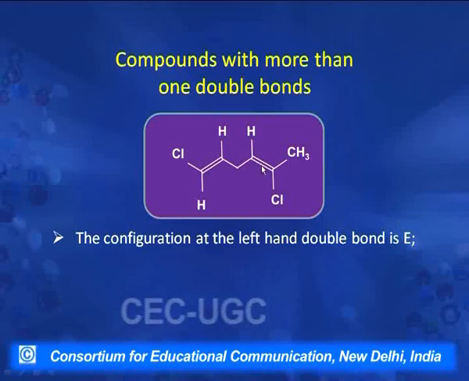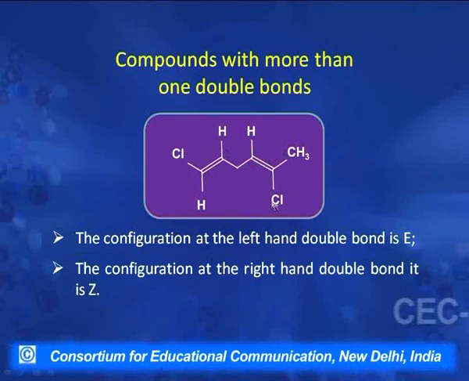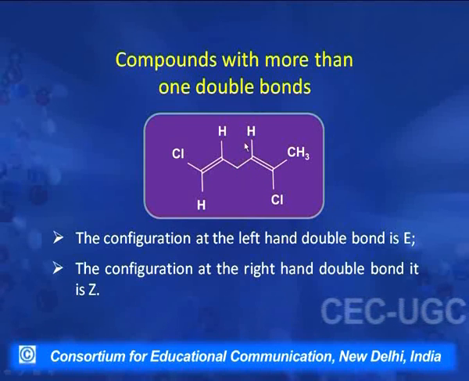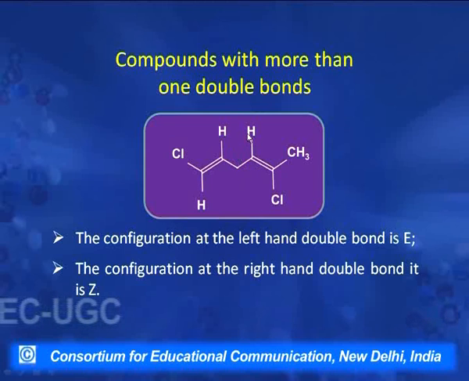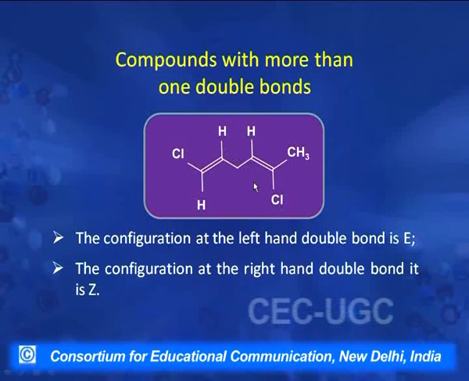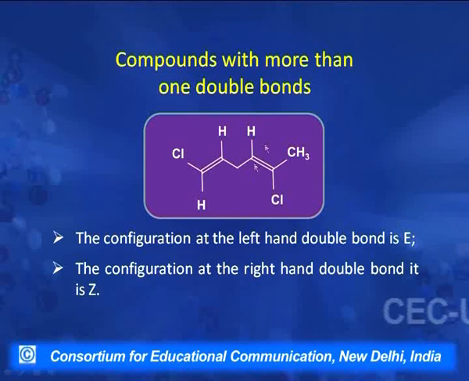Now let us move on to this right part. What we find here is that there is one chlorine and one methyl. This chlorine is assigned higher priority over the methyl, and when we move on to this side, this is CH2 and this is H. So this CH2 is assigned a higher priority over H. So the groups getting the higher priority are on the same side. So this double bond is assigned Z configuration.